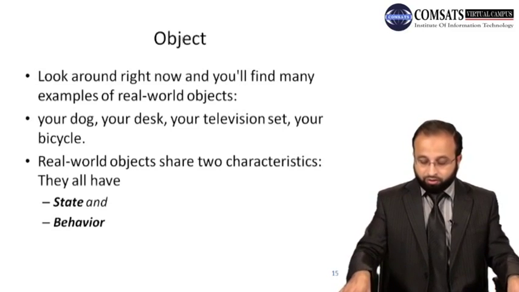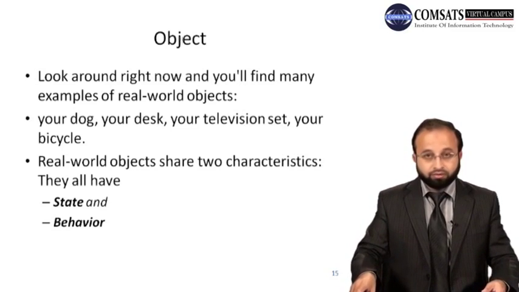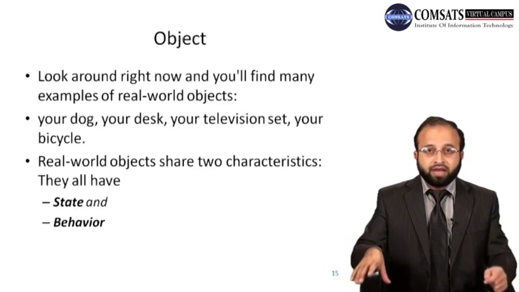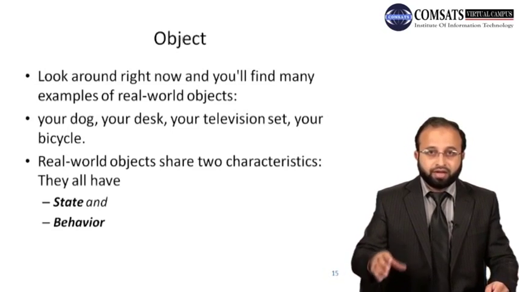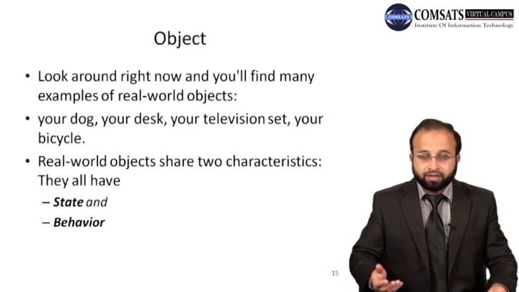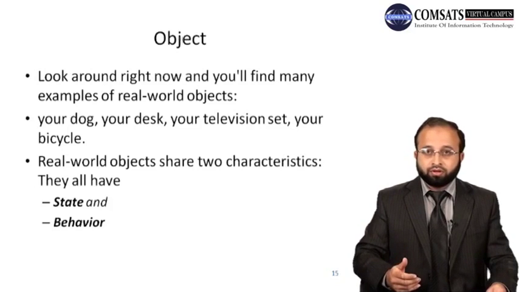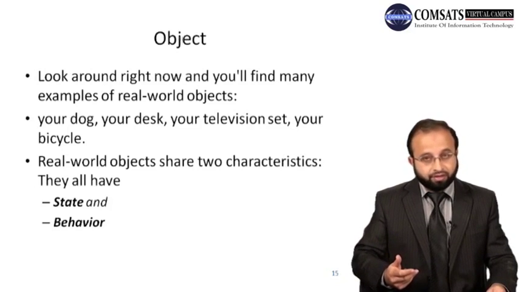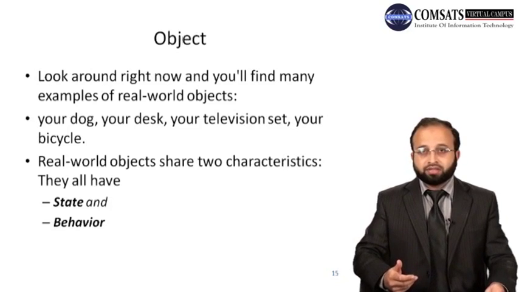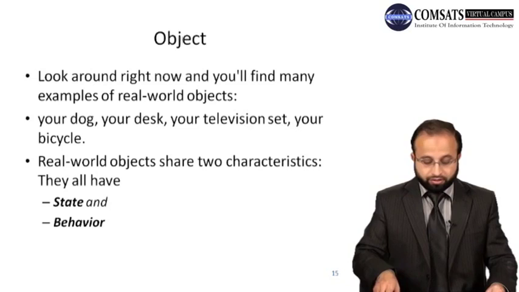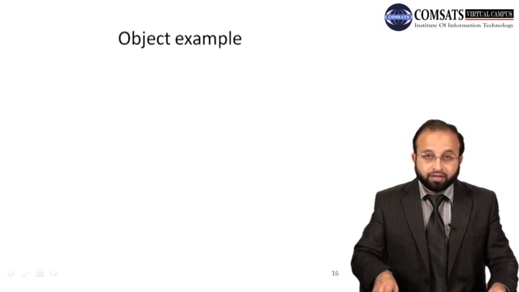The table on which this keyboard and this mouse sit is also an object. So everything that is tangible or that has some existence is basically an object. And every object in the real world has two characteristics: they have state and they have behavior.